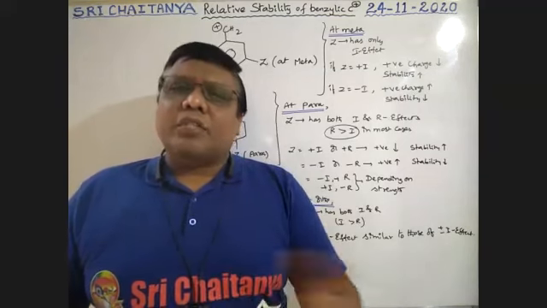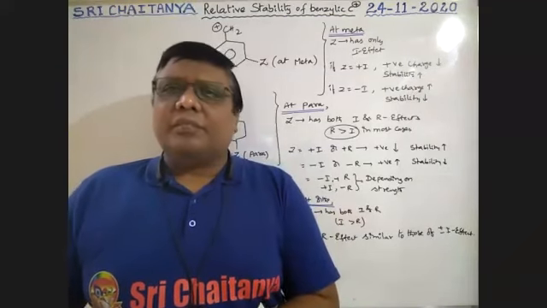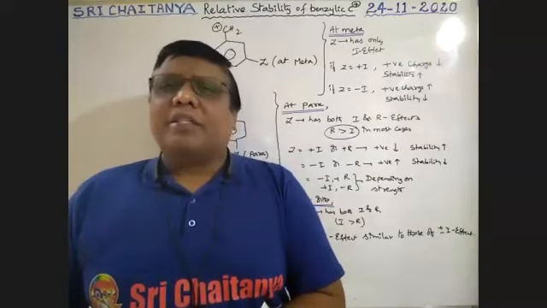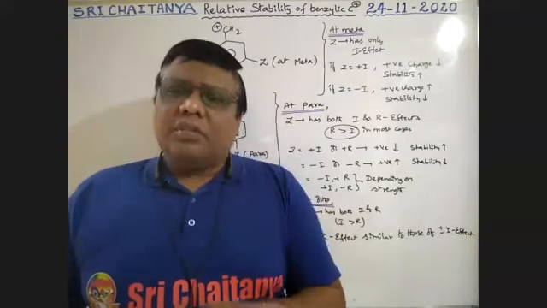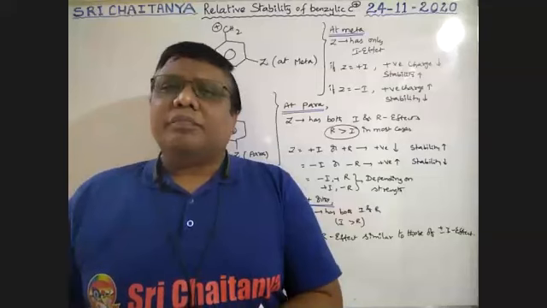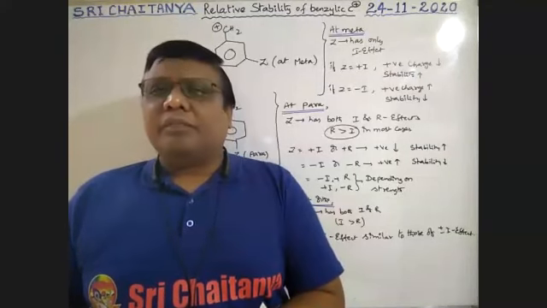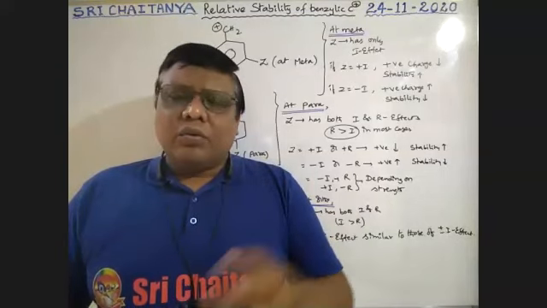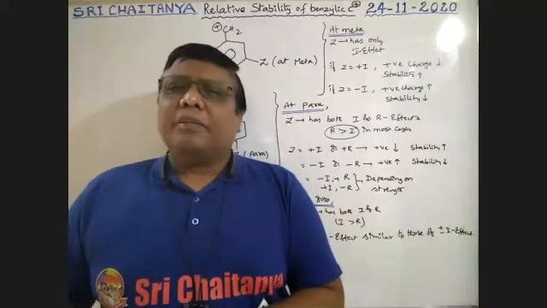Carbocation in most of the cases is sp2 hybridized. Sometimes a triple bonded carbocation is sp hybridized, but generally it is sp2 hybridized. It has an empty orbital. Some other conditions we covered: how these carbocations are prepared.